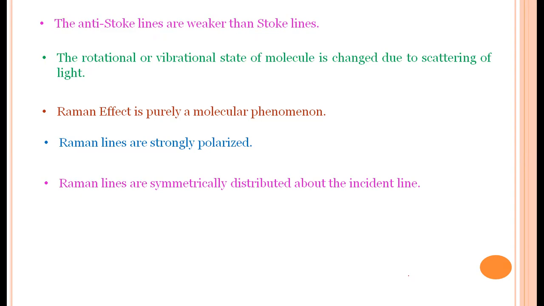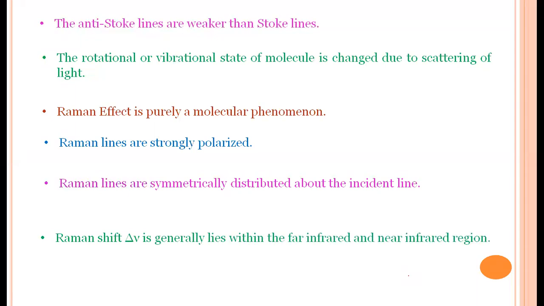We know the central line is the incident line. On both sides at the same distance, these Raman lines are symmetrically distributed. Raman shift is nothing but the difference between the incident light and the Raman line frequency. That is, delta nu is called Raman shift.